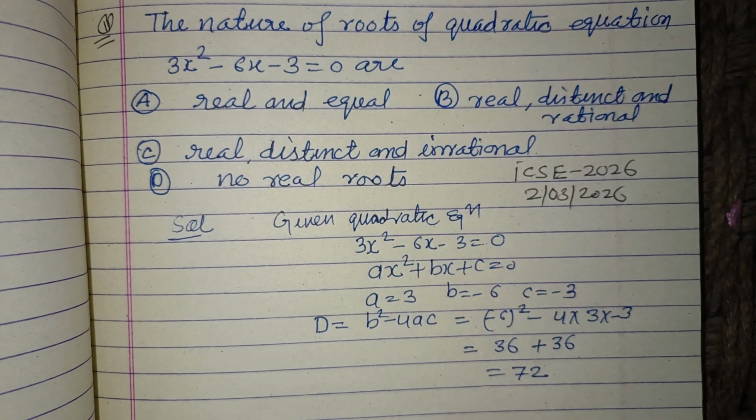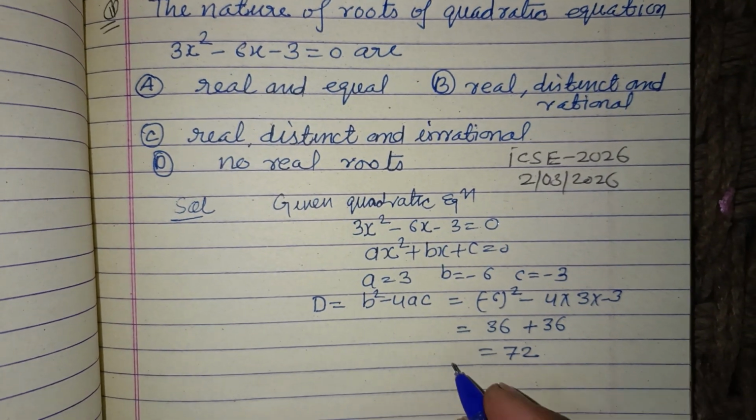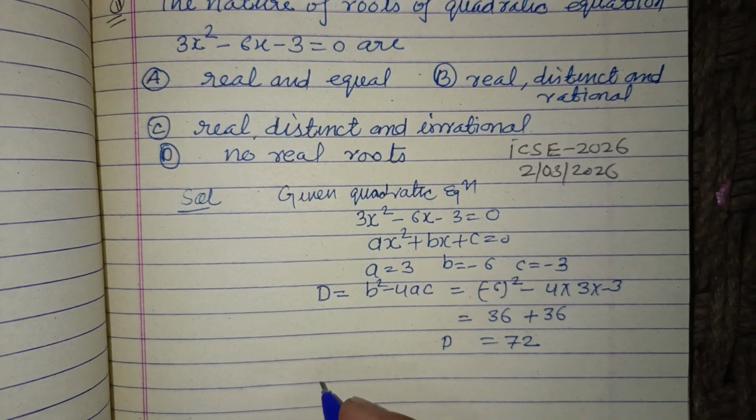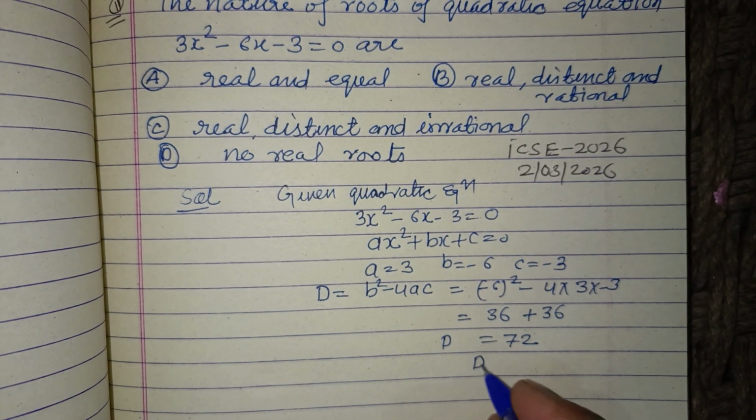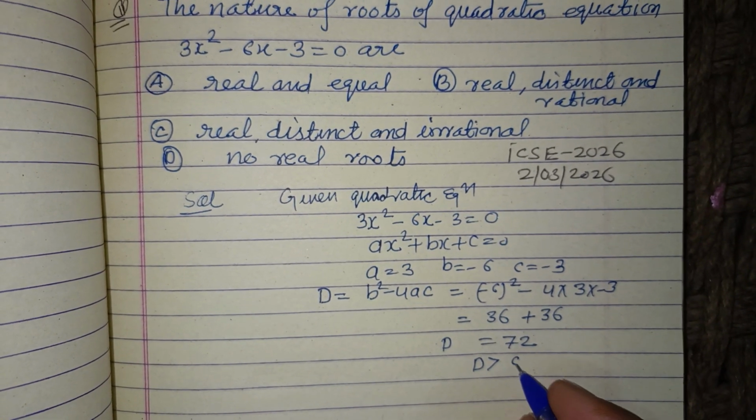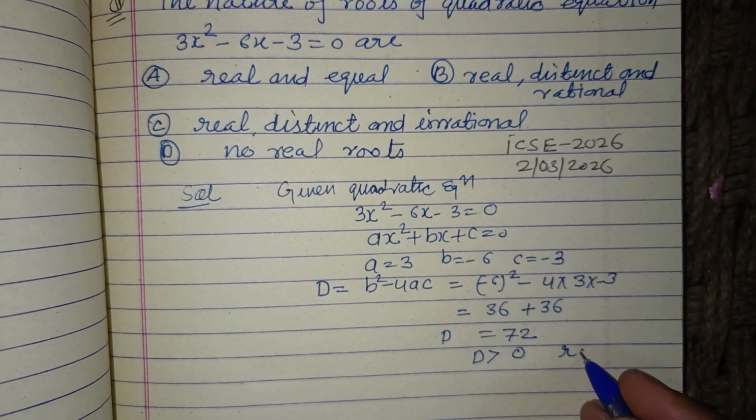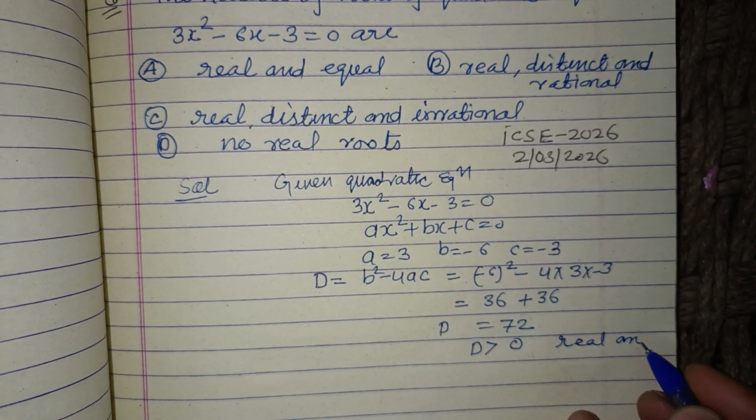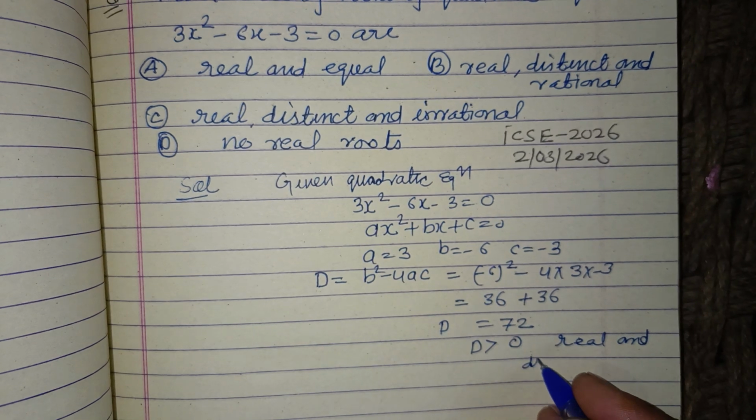We got 72, D is 72. Now this is greater than 0. So roots are real and distinct.